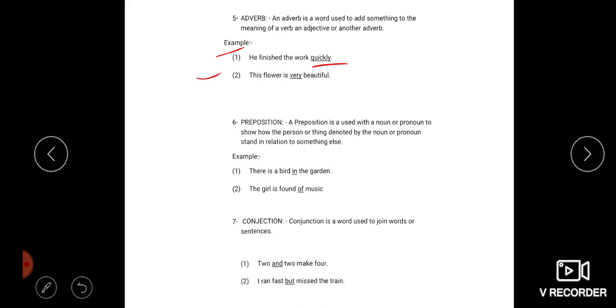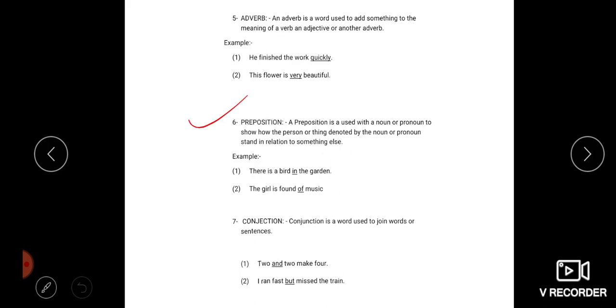Next is, the flower is very beautiful. Here the word very is an adverb, used to add to the beauty of the flower. So is that clear?